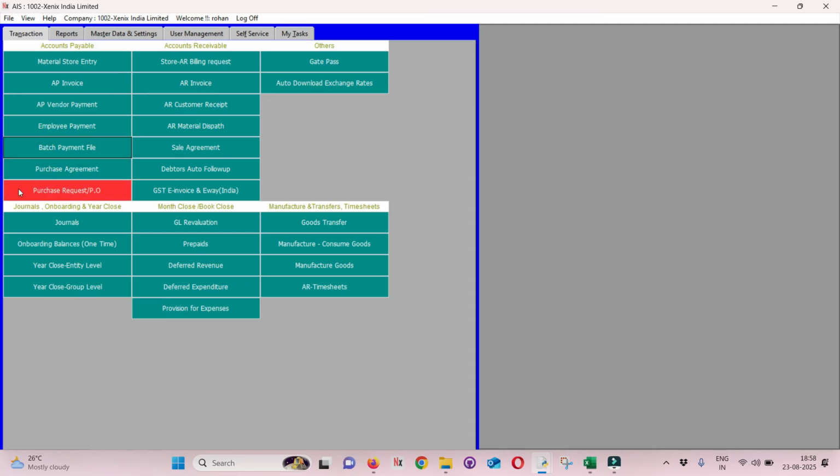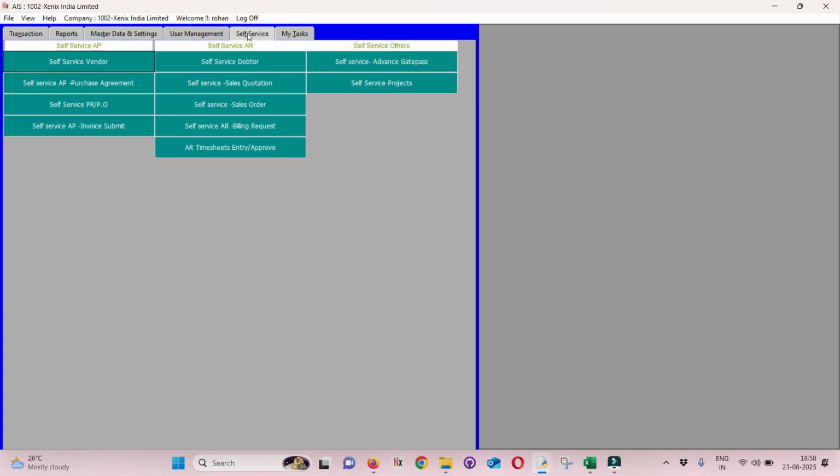So this is accounts payable at a high level. Under self-service, there are also certain options. Anyone can raise a purchase request. It will go to their manager first. Under self-service, anything done will first go to the immediate manager, then it will follow the regular approval flow. Under self-service, regarding accounts payable, one can raise a purchase request.